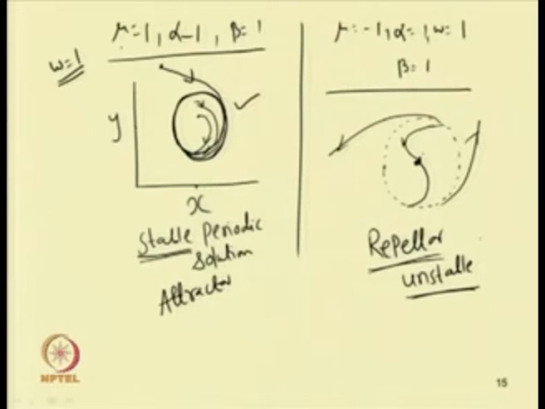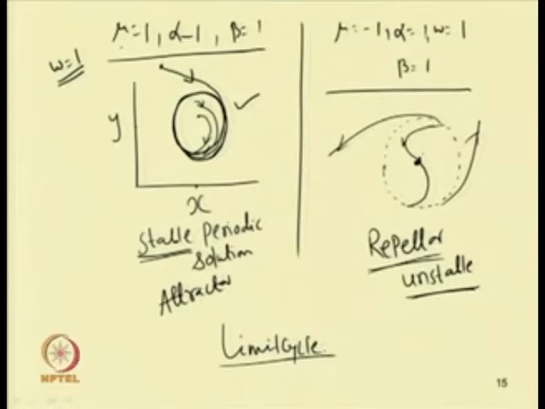We have seen two examples. Example 1 is the van der Pol equation. In both equations we have seen the limit cycle, as no other periodic solution exists nearby. So, these solutions are limit cycles.